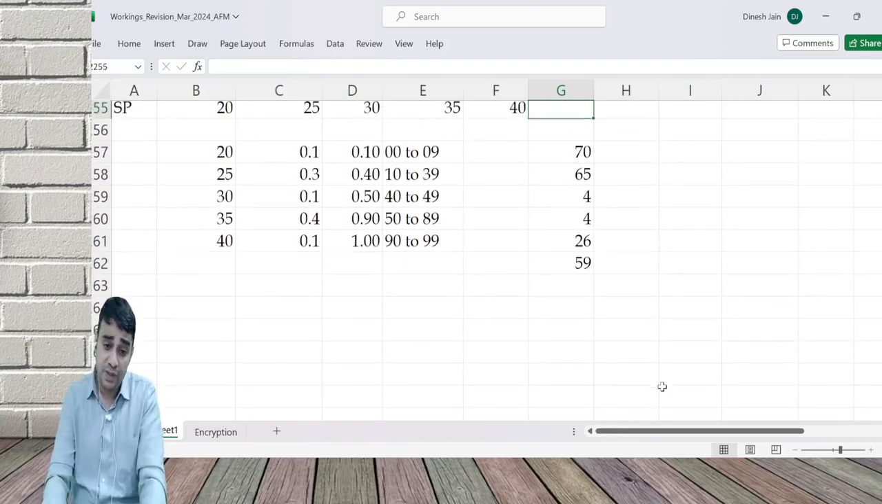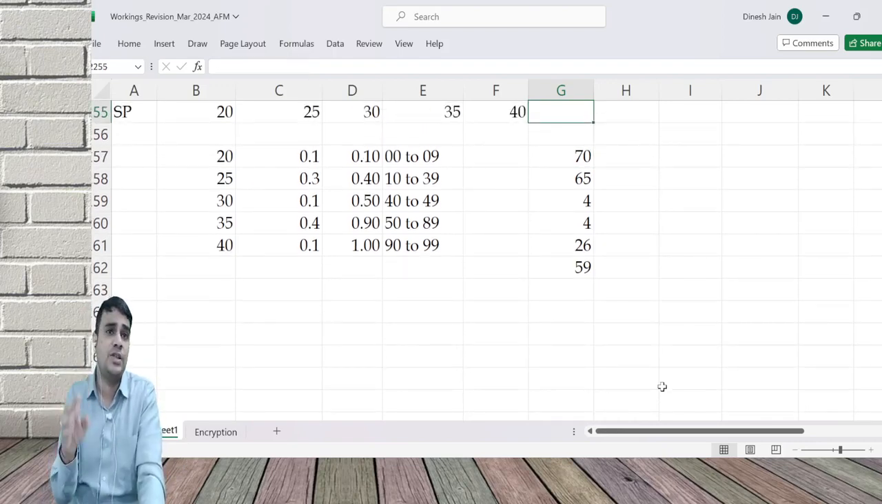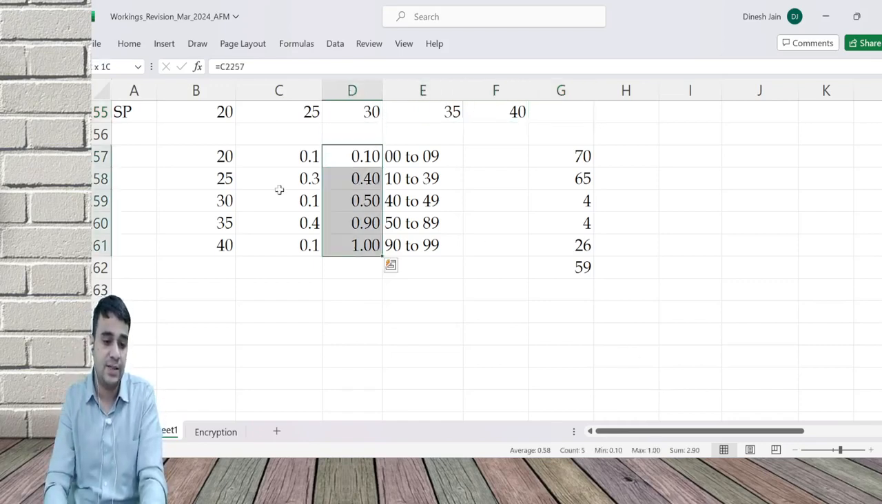Now, should I do 2 digit, 3 digit, 4 digit? Again, it's random. There's no logic I can add. Random number is anything you can do. You can do a 2 digit one. You can do a 3 digit one. If the probability is in a single decimal, you can do 1 digit also. If it's in 2 decimals, you should do a 2 digit random number. If it's 3 decimals, you should do 3 digit. For example, this I could have done even single digit.